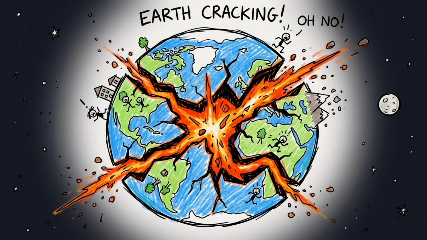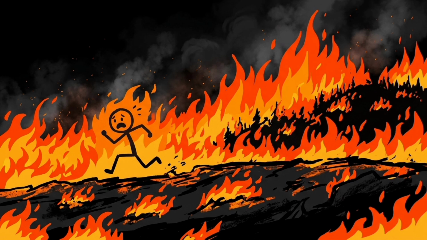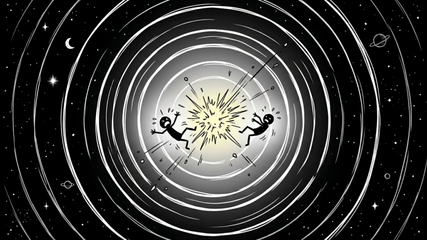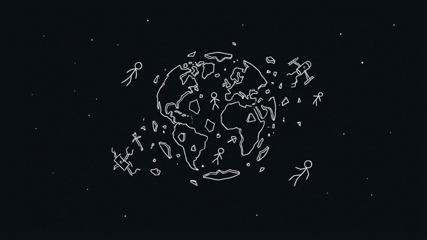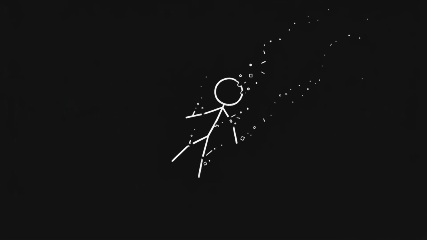Large fragments are ejected into space, while the remaining mass becomes unstable and chaotic. There is no recovery, no survival, and no stable outcome after an event like this. It's not just an impact, it's the end of planetary structure itself.